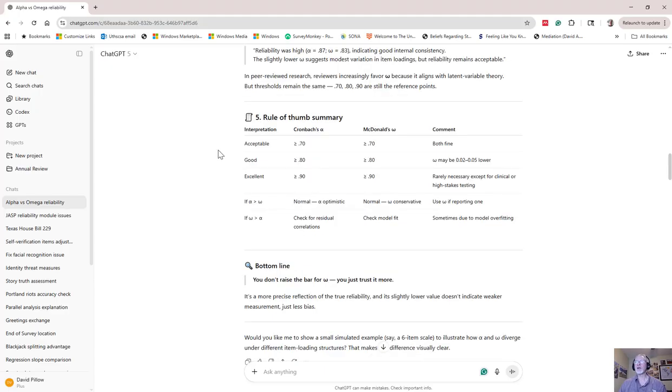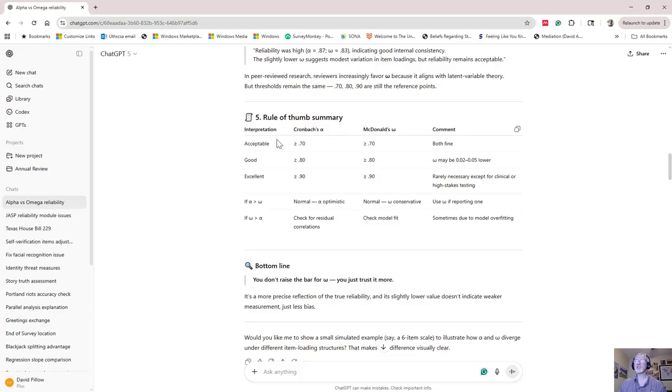Here are rules of thumb for assessing the reliability of a measure. They tend to be the same for both Cronbach's alpha and McDonald's omega. If they're 0.70 or better, then they're acceptable. 0.80 and better is considered good, and 0.90 and better is considered excellent.